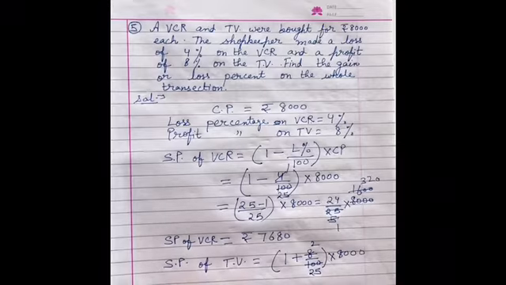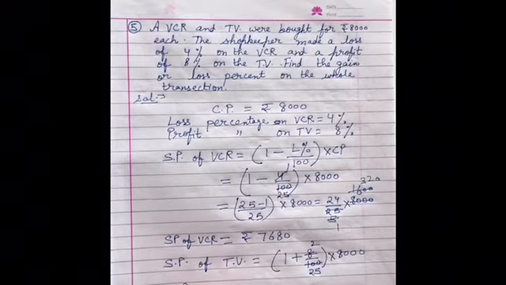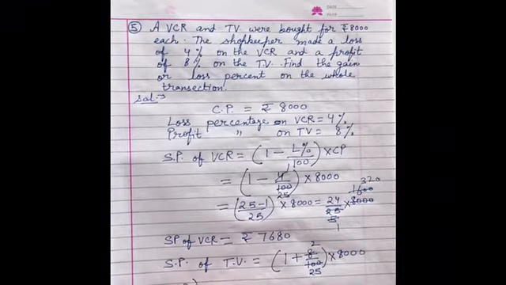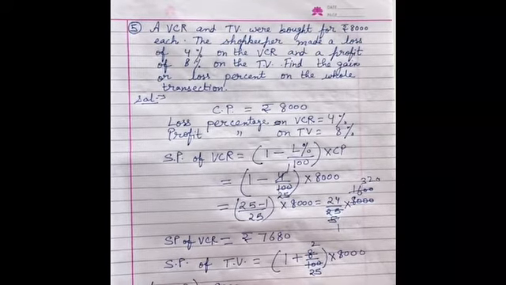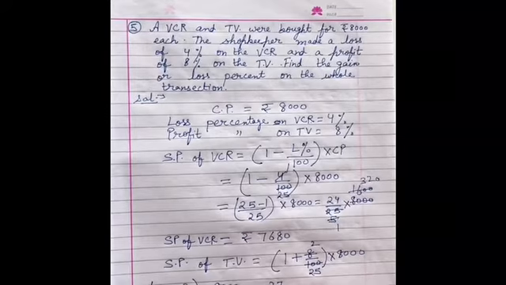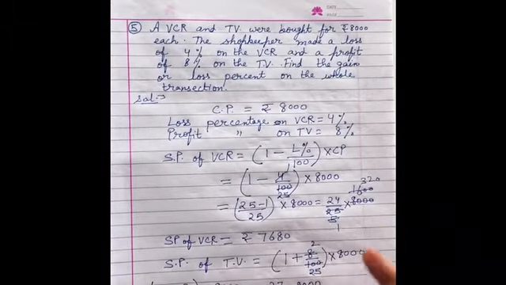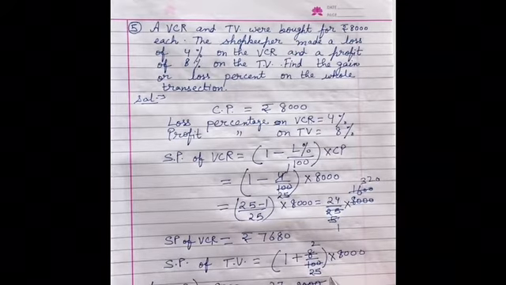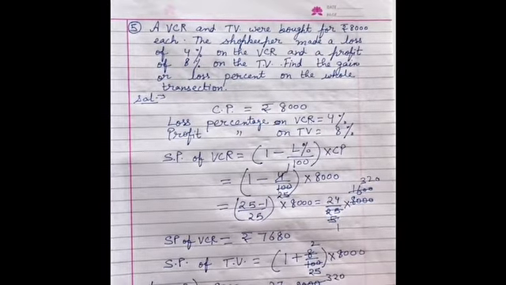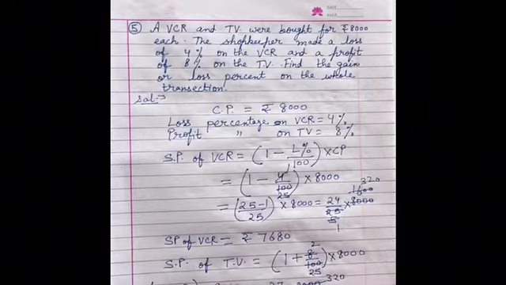So it will be 25 plus 2 upon 25 multiplied by 8000. That means 27 upon 25 multiplied by 8000. Reduce करोगे तो same वही आएगा. ठीक है. So it will be 320, and if you will multiply you will get rupees 8640.